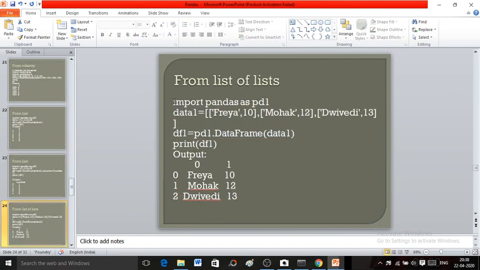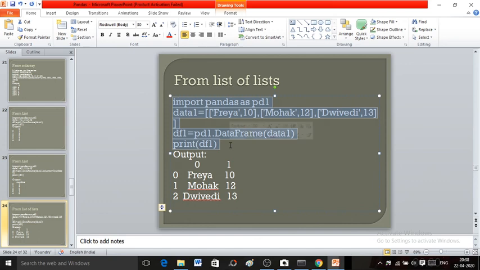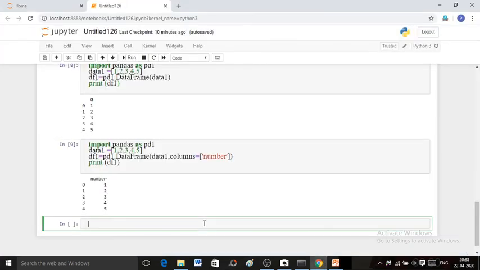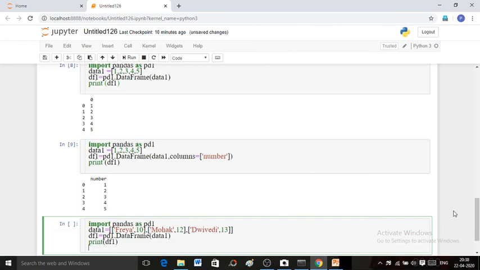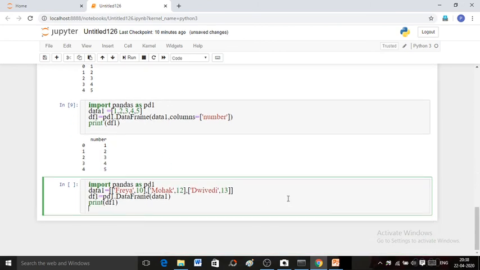Now you can create your data frame from a nested list of lists. Here see data1 is a list of lists, consisting of 3 lists inside a list. First list Freya 10, second list Mohit 12 and third list is Dvivedi 13.